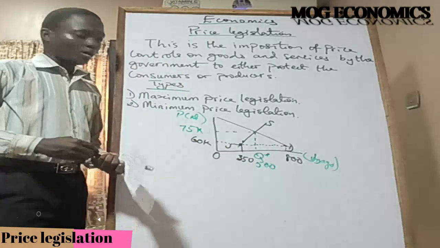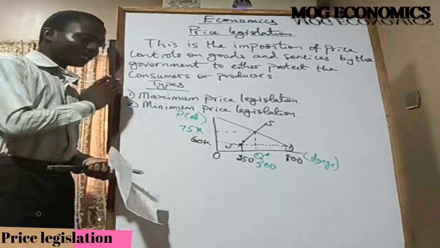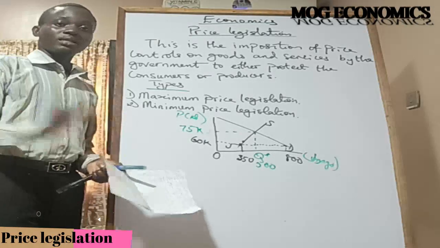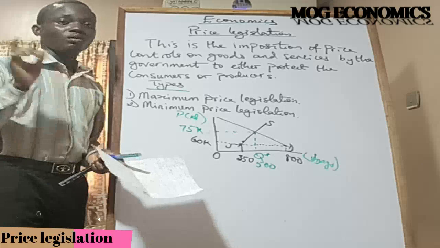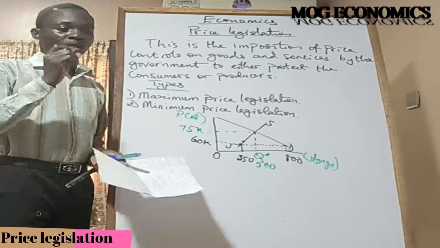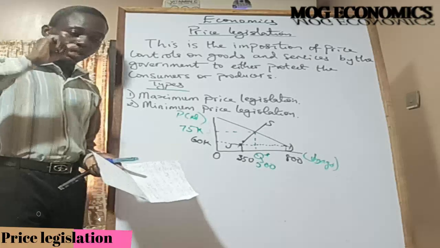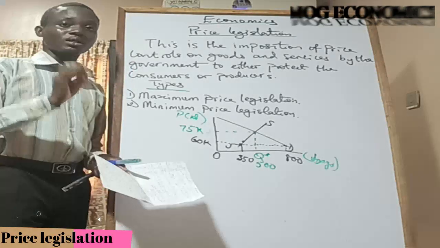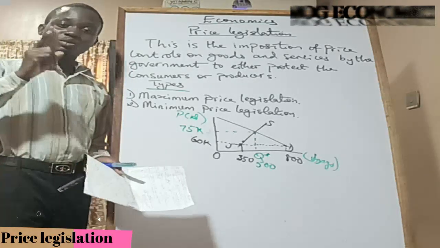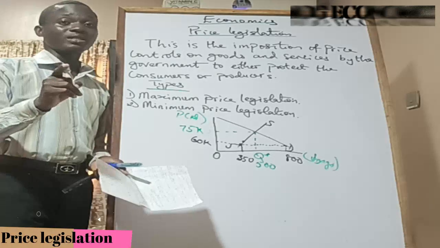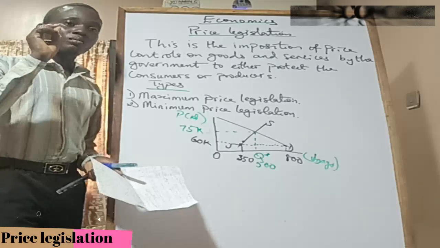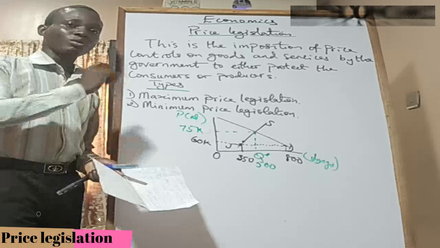of rice. Okay, so this is an example of a maximum price legislation, which is the highest price that producers must sell their product in a given market. A maximum price legislation is the highest government imposed price that producers must sell a product in an economy. And then for that price to be binding, that is, for that price to be effective, that's what we mean by binding. The price must be below the equilibrium price.